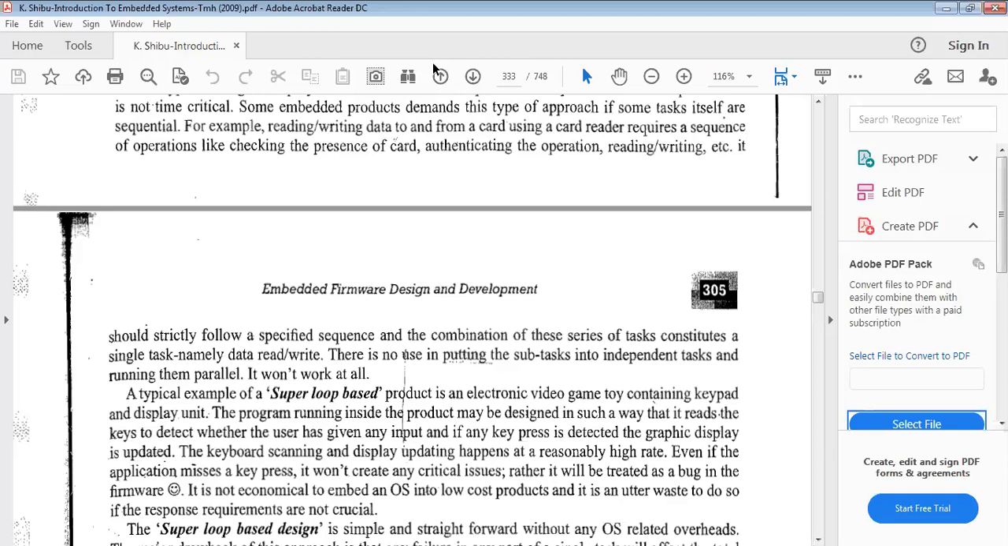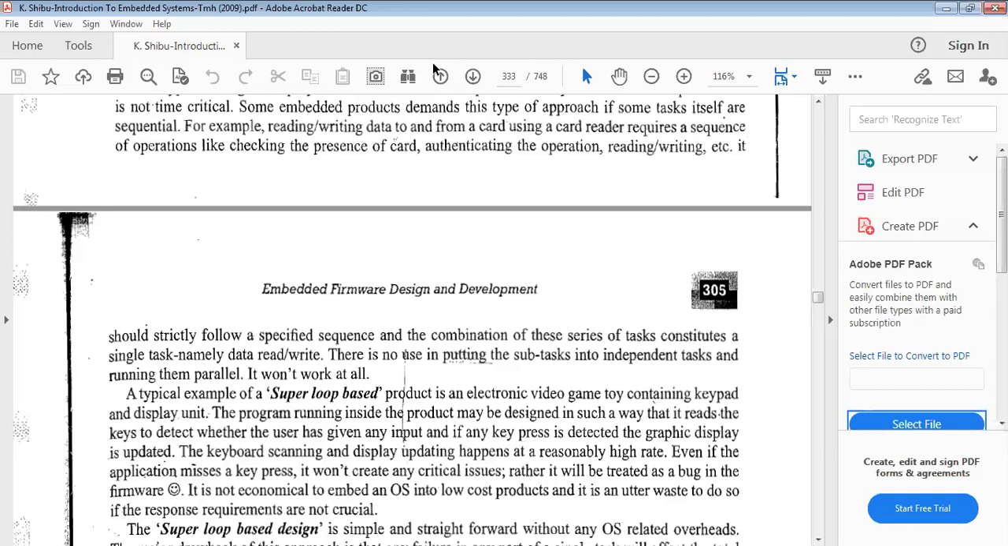First you have to deal with the general purpose operating system. See here, the operating system based approach contains an operating system, which can be either a general purpose operating system or a real time operating system, whatever it may be. Generally the real time operating system is best suitable for our embedded systems. In practice they always prefer the real time operating system for our embedded applications.